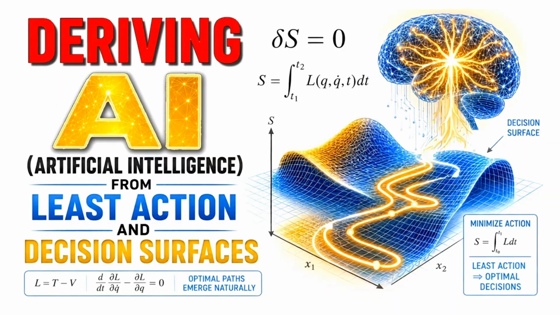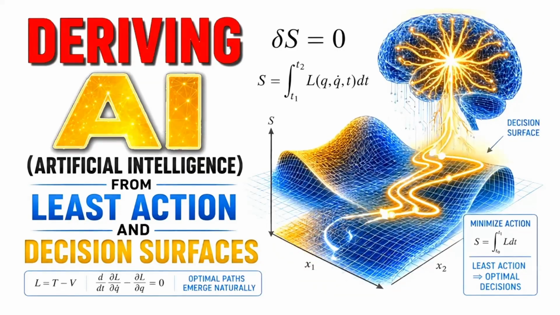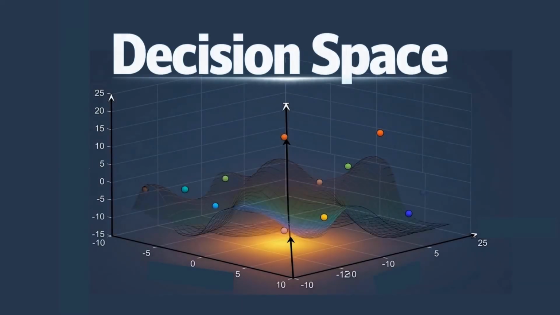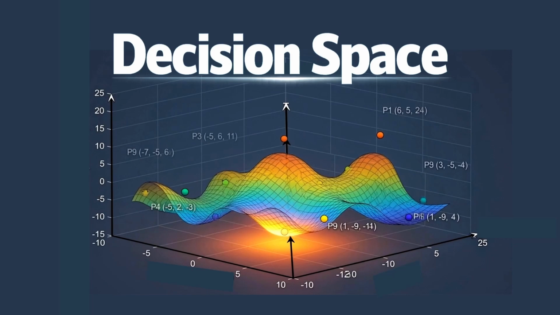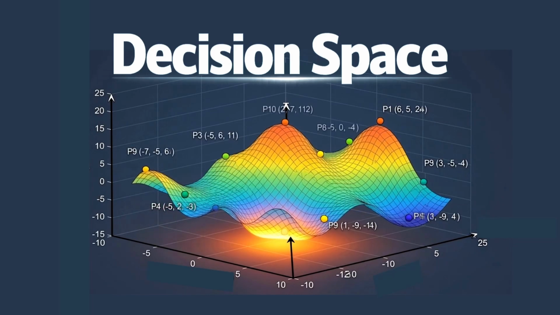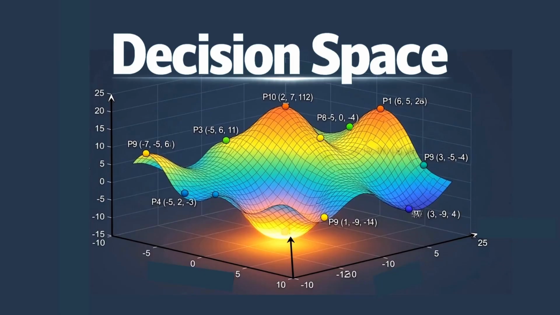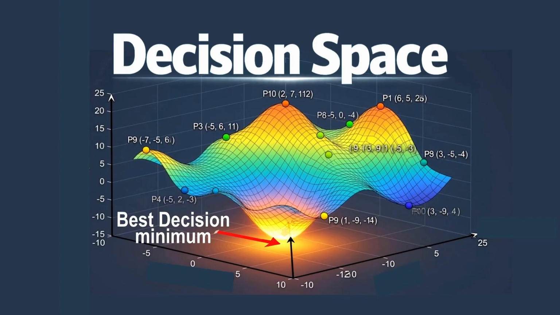Artificial intelligence can be created by minimizing a decision surface rather than training on massive datasets. Here's the key idea. Picture every possible decision as a point in space. Assign each point a numerical score based on how good or bad it is. This creates a surface with high points for poor choices and low points for better ones. The best decision is the global minimum on that surface.